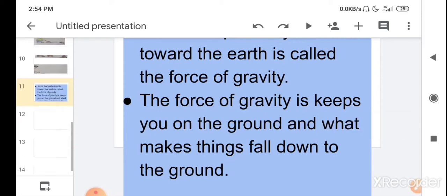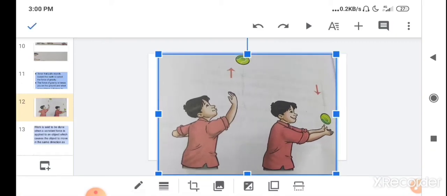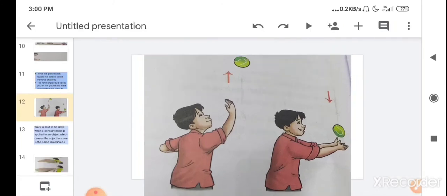Children, here you can see the example of the force of gravity. The gravity pulls objects towards the earth. Here you can see whenever you throw a ball in the upward direction in the air, it always comes down towards the earth. So this is because of which force? Very good. This is because of gravity.